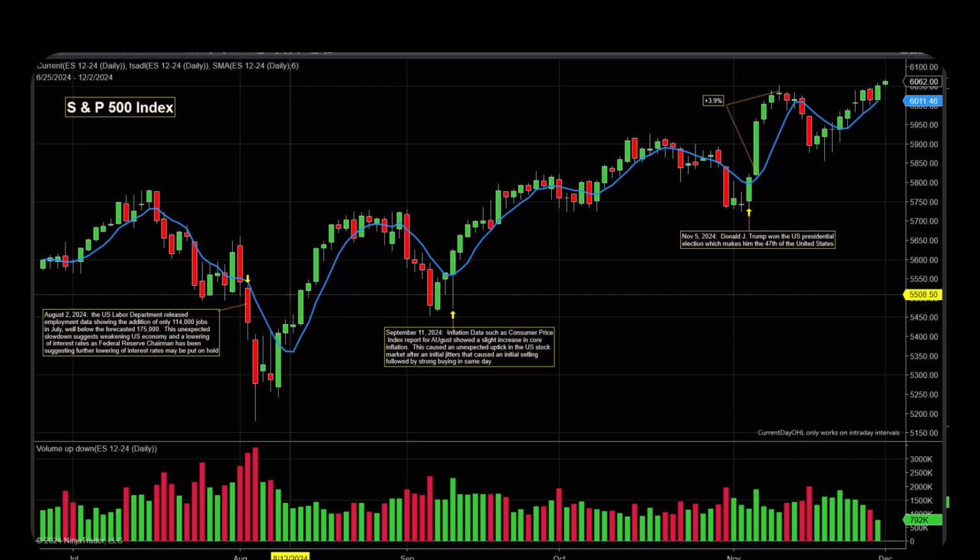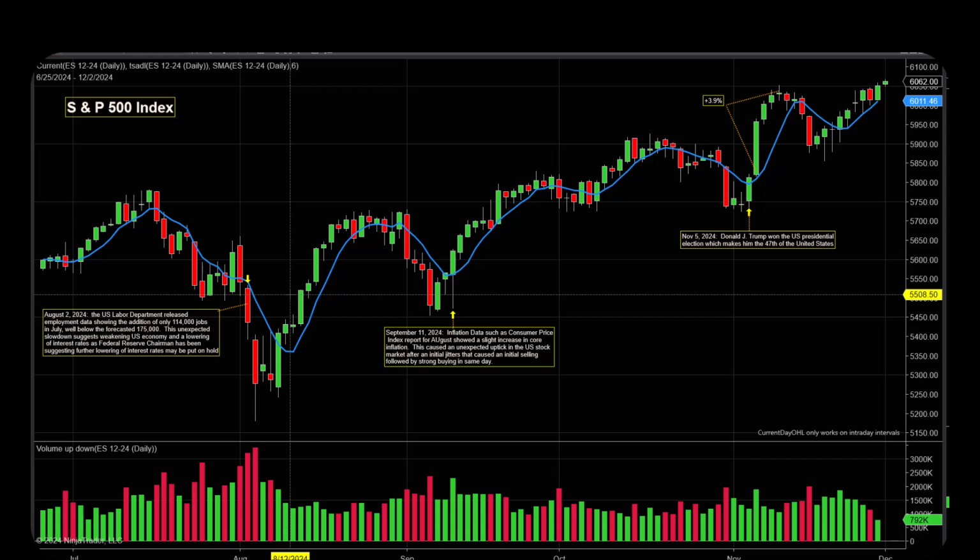An important thing to know is when the market expects a certain number, like in jobs or inflation or earnings for individual stocks, if it beats these numbers, then what the market expects, and when I say the market, that's usually investors, traders, investment brokerage firms who make their analysis and say, here's what we expect on average, and if it beats these numbers, the market tends to go up.